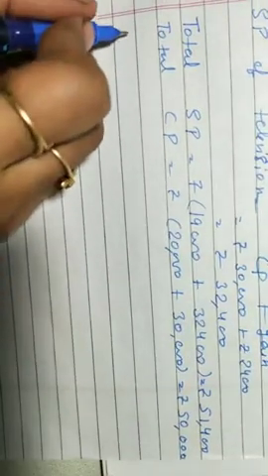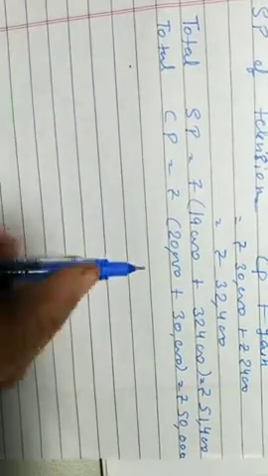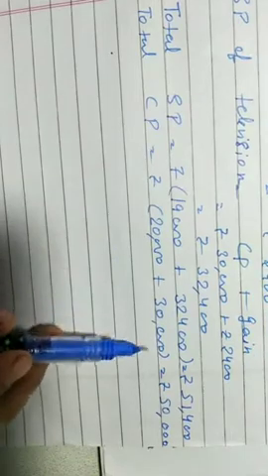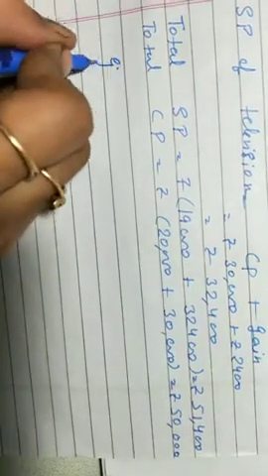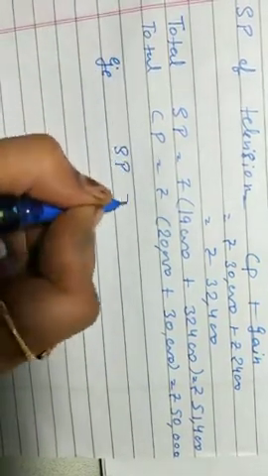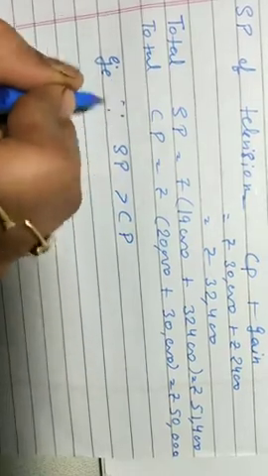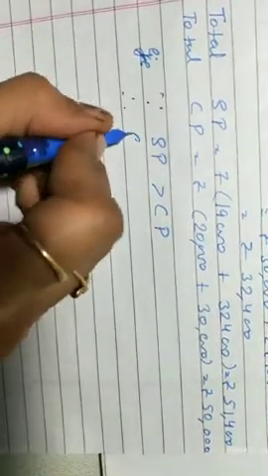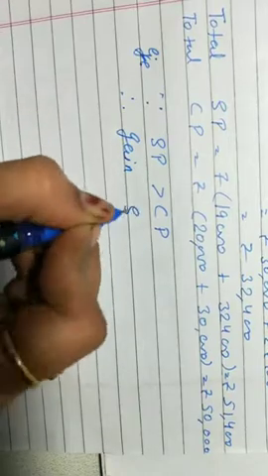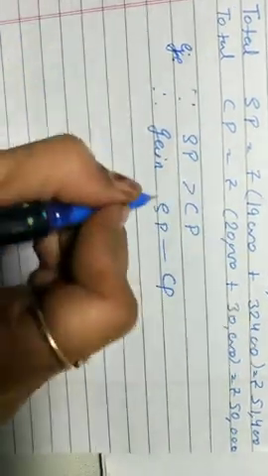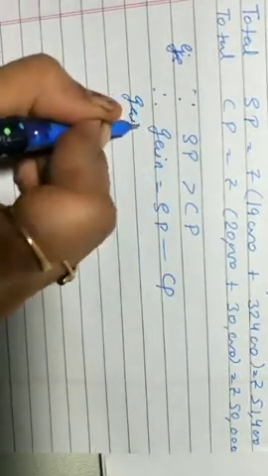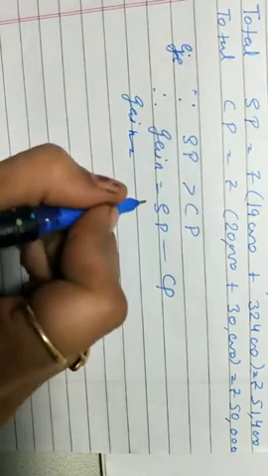Yes, now you can see SP is greater than CP. So because SP is greater than CP, there is a gain that is equal to SP minus CP. Gain how much?